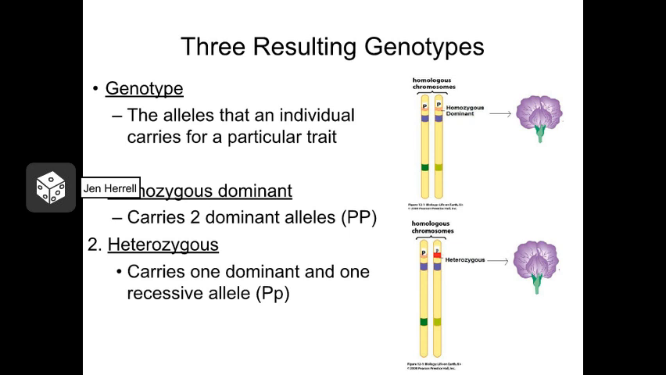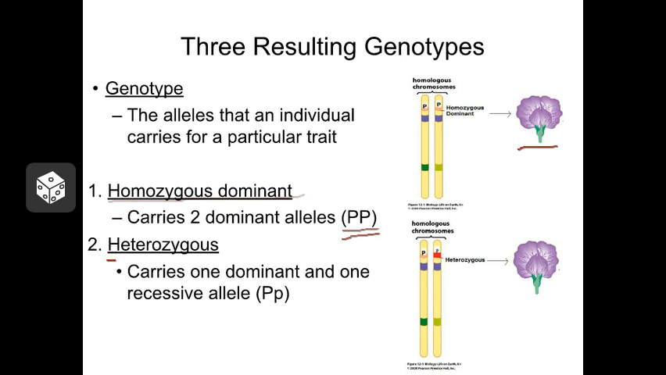The genes that an individual actually inherits is referred to as its genotype, and we refer to the genotype using capital and lowercase letters. In the dominant recessive system, there are three possible genotypes that an individual can have. If the individual inherits two dominant alleles, one from each parent, we say they are homozygous dominant. In the case of the purple and white flowers, we would say they have the genotype big P, big P, and they would end up with purple flowers.